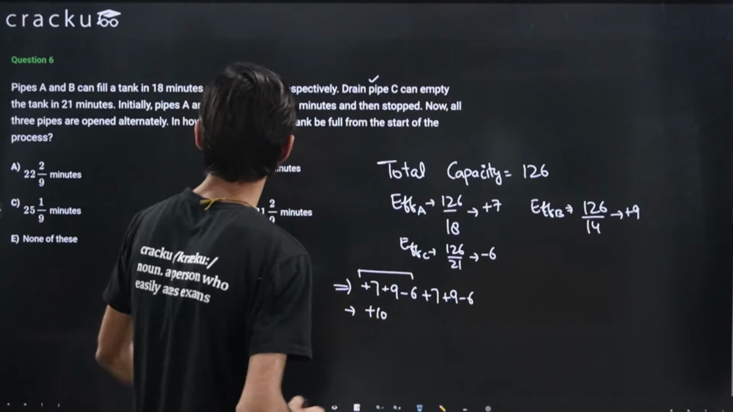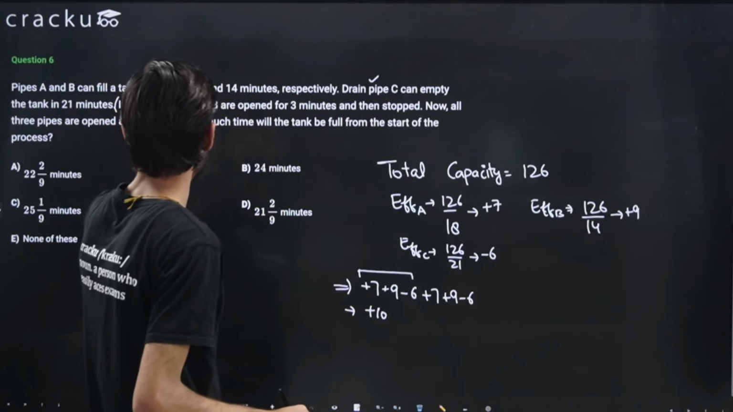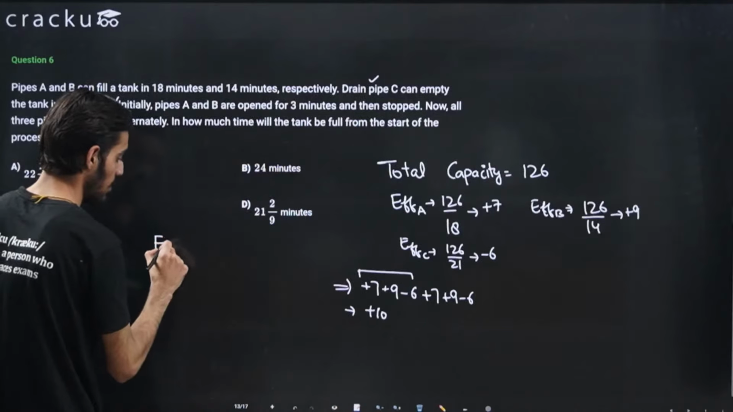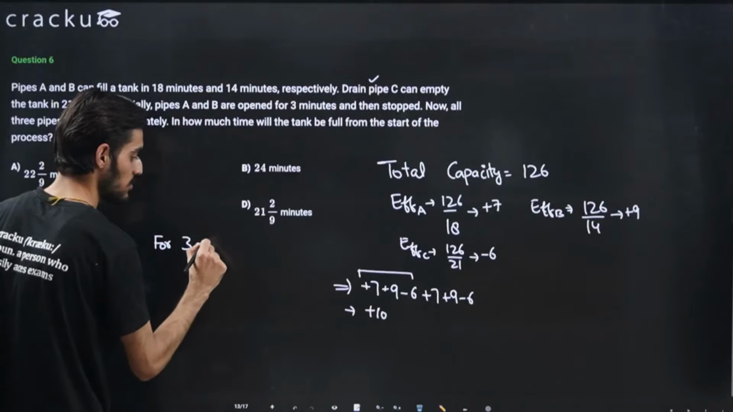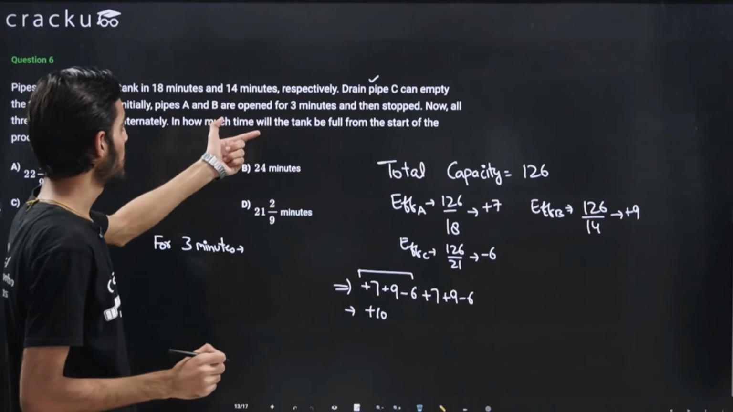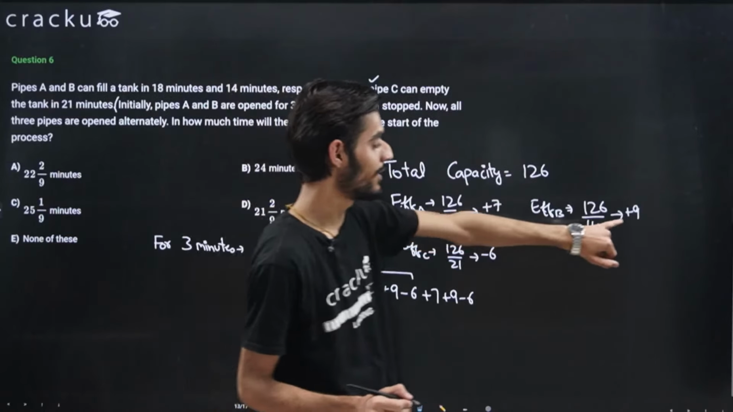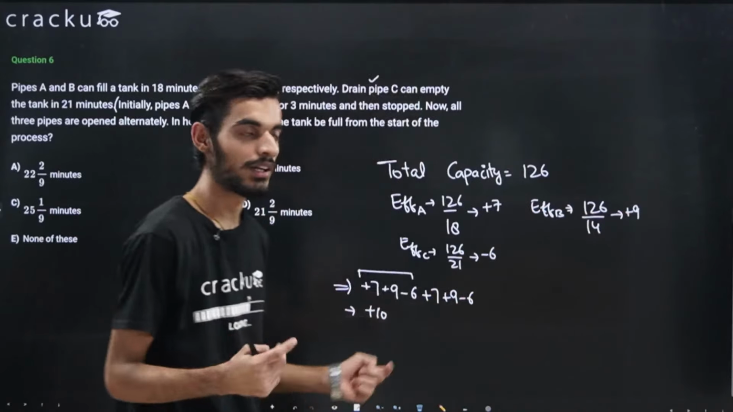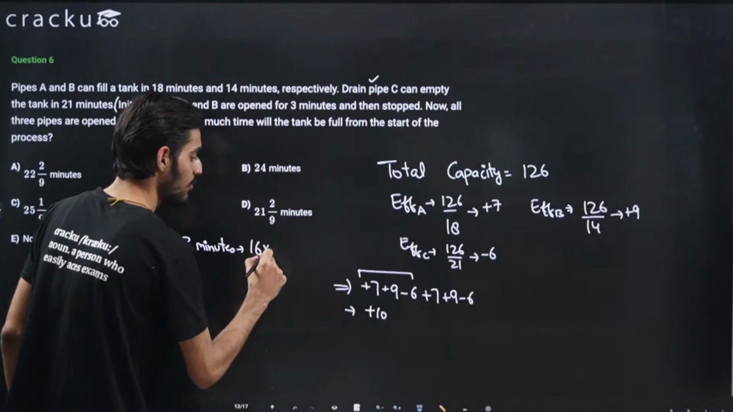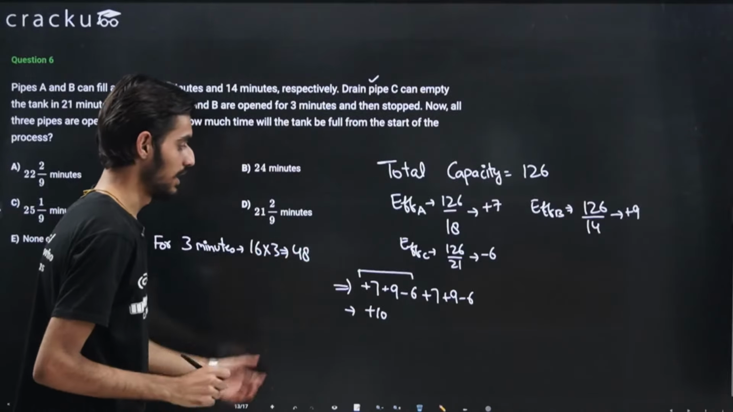Okay, I missed this. Initially, pipes A and B are opened for 3 minutes and then stopped. So for the first 3 minutes, A and B are opened, and because both are filling pipes, this will fill 7, this will fill 9. 7 plus 9 is 16. So every minute, 16 units will be filled. Because they are open for 3 minutes, the tank is already filled by 48 units in the first 3 minutes.